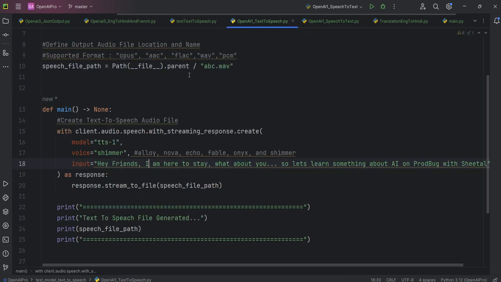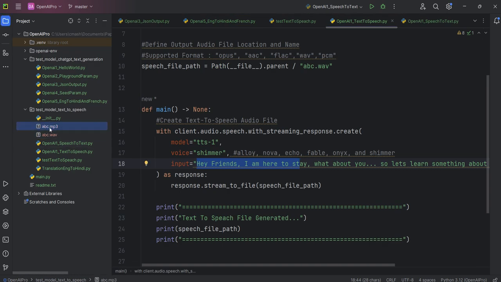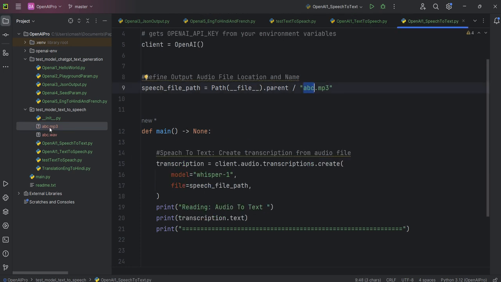If you remember, in the text to speech in the previous code, what I showed you, we generated a shimmer voice and we gave the text here, okay, and one mp3 was generated, right? So abc.mp3 and .wav, these two files we generated in the previous code. Now what we are going to do is read exactly the same mp3 file. So I have given the path abc.mp3. Okay, so this will represent the path till this folder, and this is the path of this particular mp3. So now this is the speech file path.